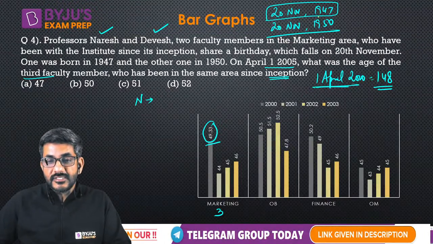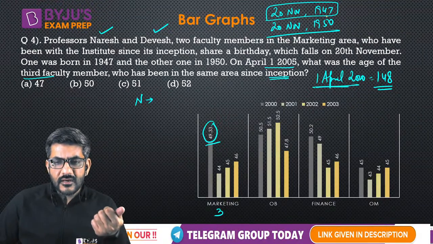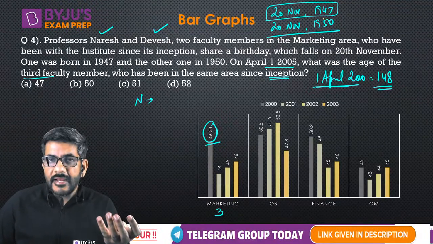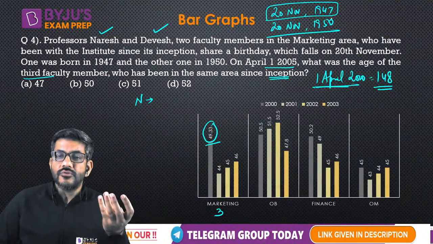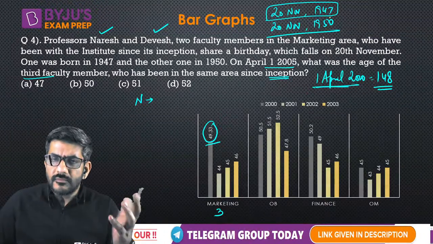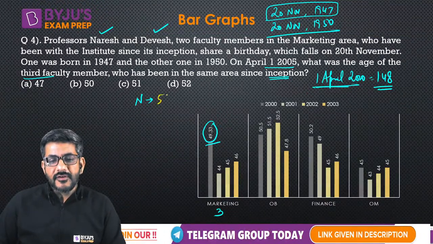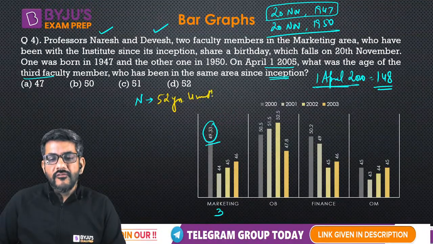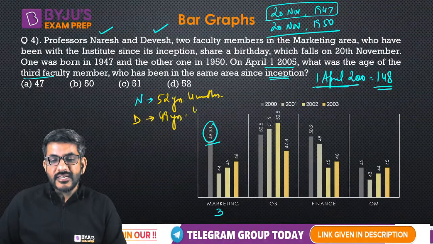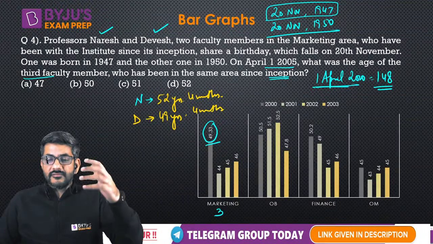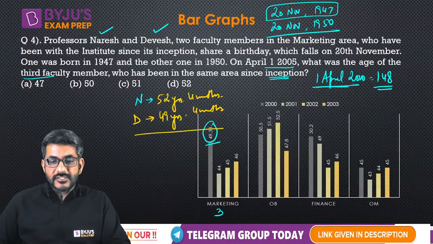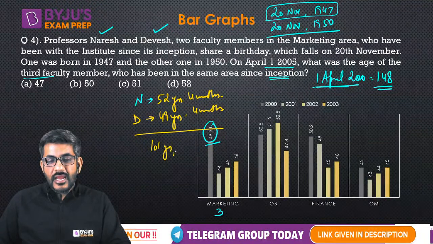The age of Mr. Naresh must have been, 1947 से अगर मैं जा रहा हूं 1997 तक, he would be 50 years. By 98, 51. By 99, 52. 20th November 99 से 1st April 2000 तक there are some 4.5 months. So he must have been 52 years and approximately 4 months. And Mr. Devesh must have been, of course, 49 years and 4 months. Straight away उनमें तो difference 3 years का है, because they have the same birthday. The only year is different. So the total age of these two members is 52 plus 49, 101 years and 8 months.